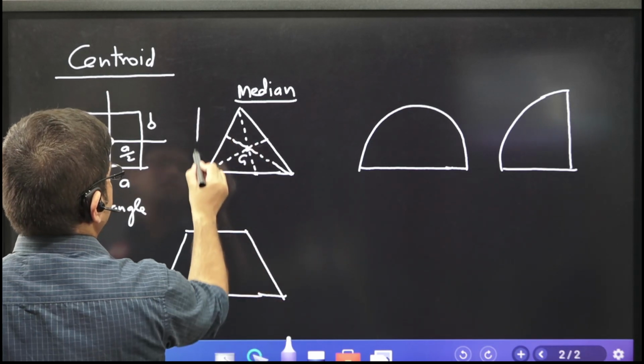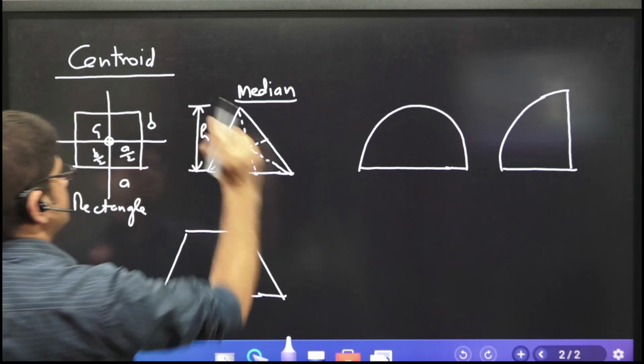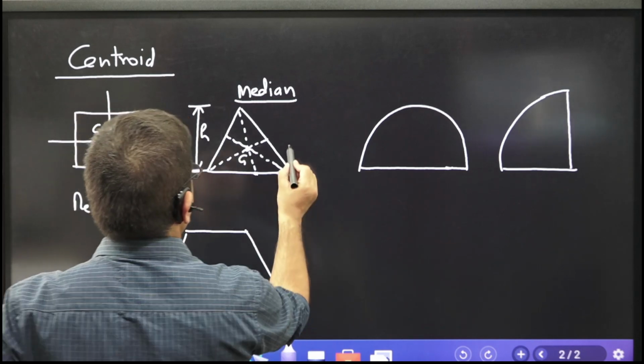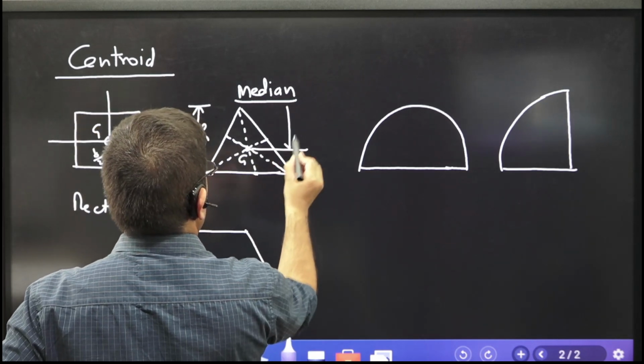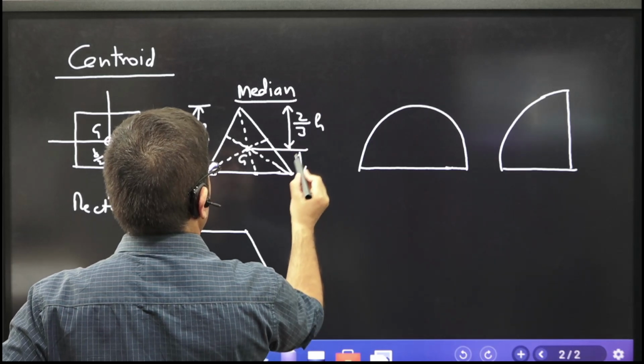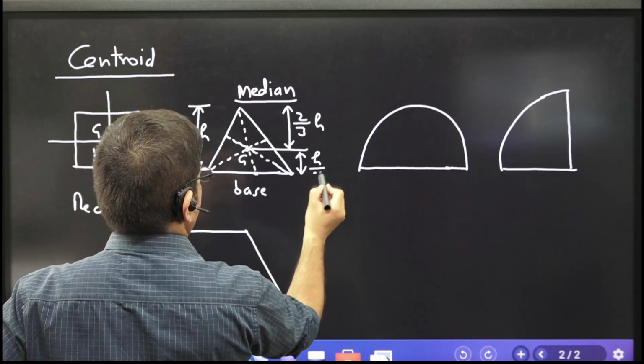Now let us say the height. Height and the side of a triangle are different things. Suppose I give you a height of a triangle which is h. Then this centroid from the apex is 2 by 3 h, and from the base is h by 3.